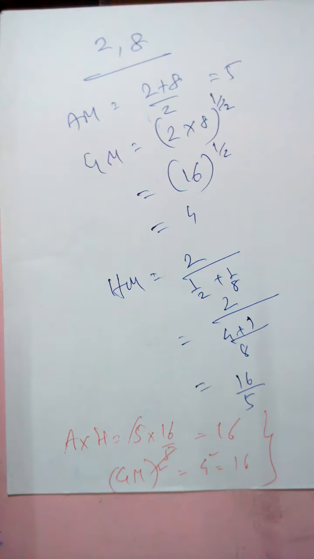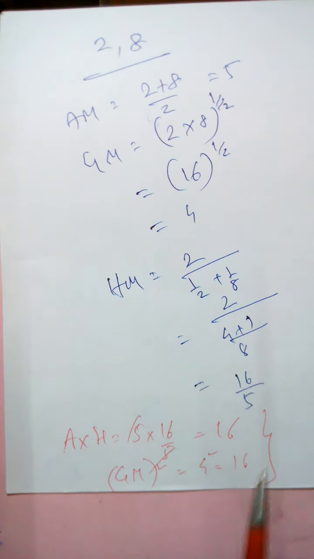So what are you observing? AM into HM for two values will always be GM square. Always, irrespective of which values they are. Two values will be there, like 2 and 8 in this case. It can be anything. So if you multiply AM and HM, your result will always be GM square.